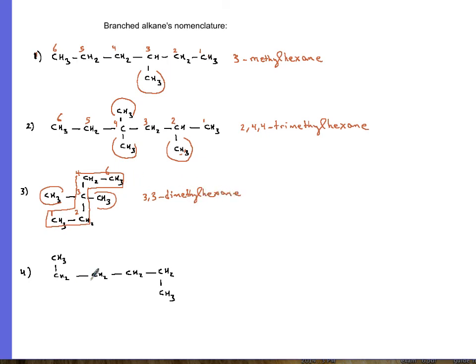And for the last example, you could be mistaken and call this 1, 2, 3, 4, and this is a branch and this is a branch. That's not the case. The longest continuous chain is rather 1, 2, 3, 4, 5, 6, and there are no branches. Also remember, never on carbon number 1 or the last carbon could you have a branch. This is simply a normal hexane, or simply hexane.